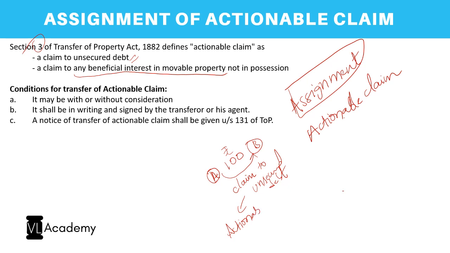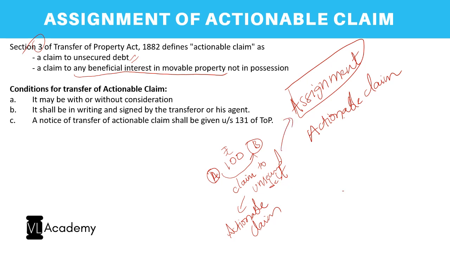That is a claim on which an action can be taken. Can you sue if B doesn't pay you back? Yes, correct. Similarly, you can even transfer this actionable claim, and that is what is assignment of an actionable claim.